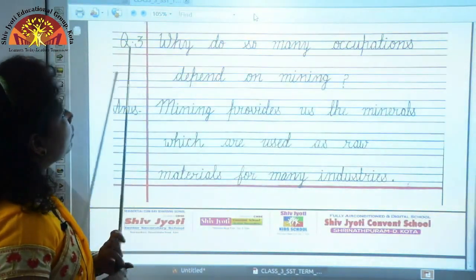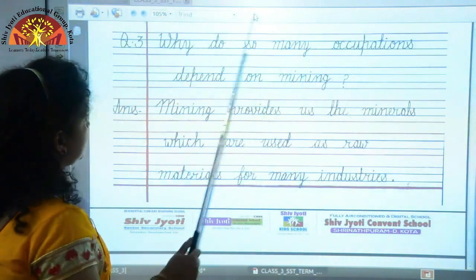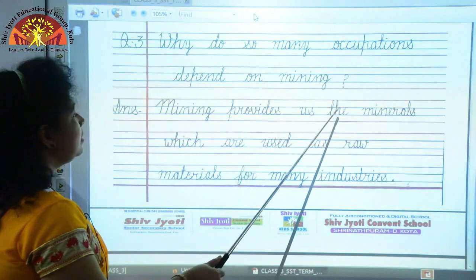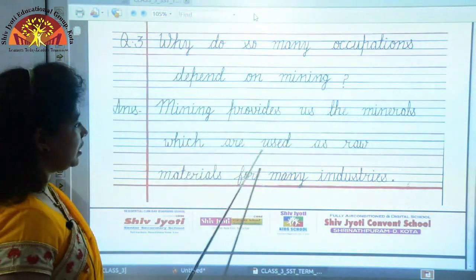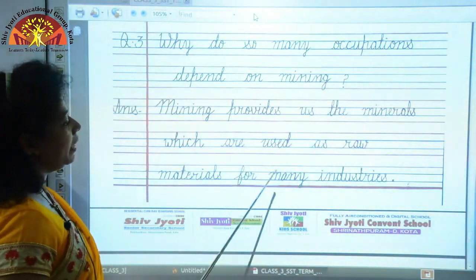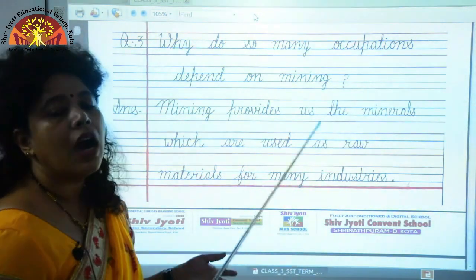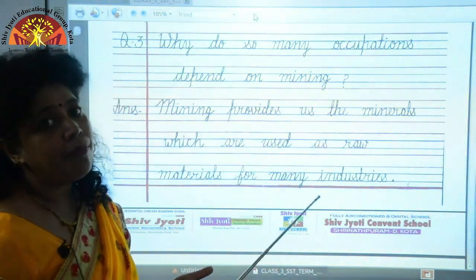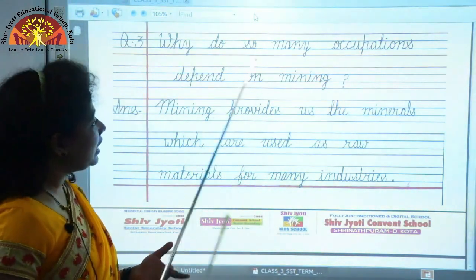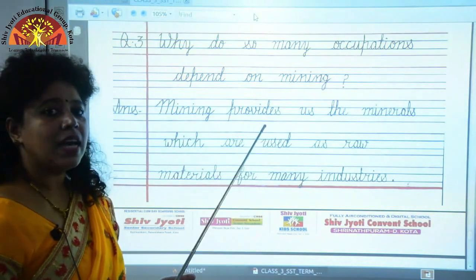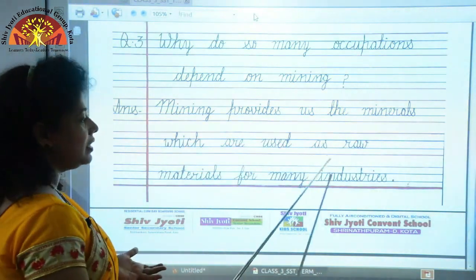Question 3. Why do so many occupations depend on mining? Mining provides us the minerals which are used as raw materials for many industries. That is, the minerals that are dug out in mining, they are made into metals, and these metals and petroleum, they are used as the raw material in various industries.